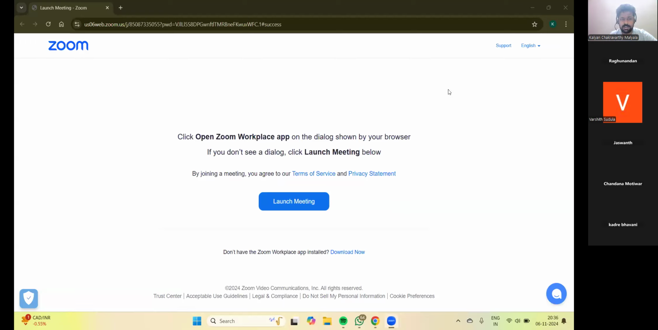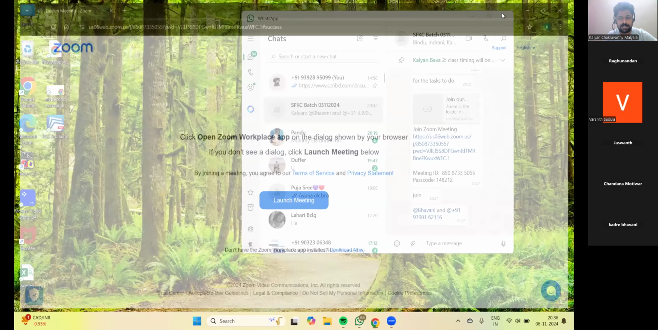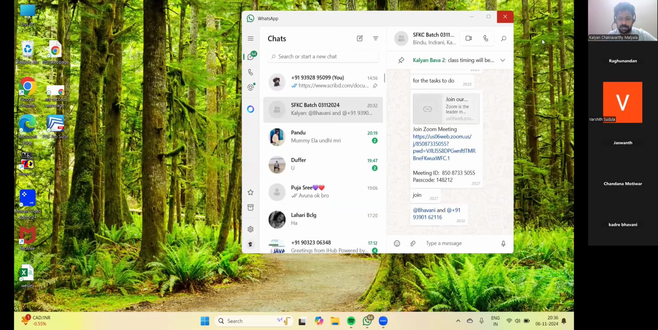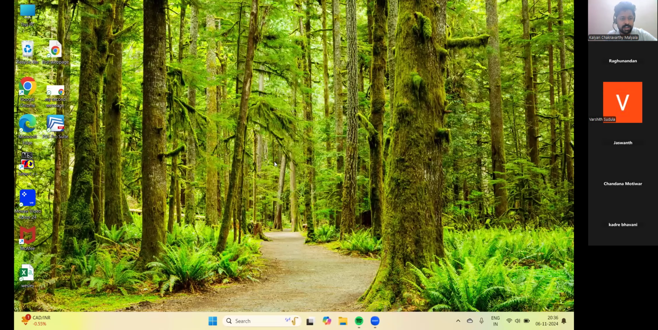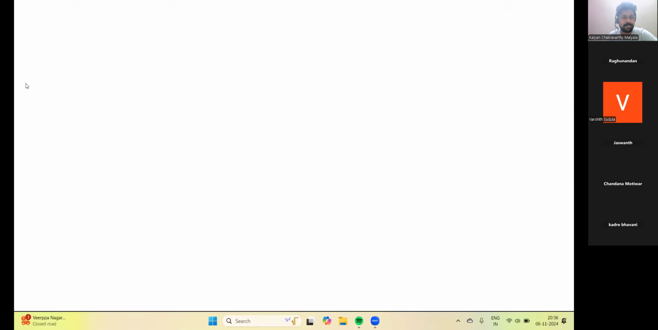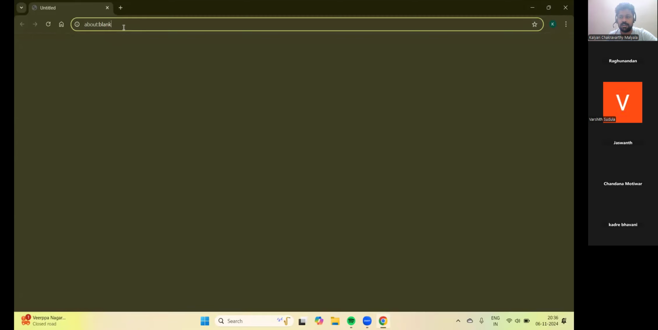Okay. Do you have your Google account in hand? Do you remember your password for your Google account? Open the browser, Google Chrome. Chandana and Varshit, if you haven't created, please do create. Raghu and Jaswant already created. So you people also create, because after this you may need to share your screen for any of the tasks.